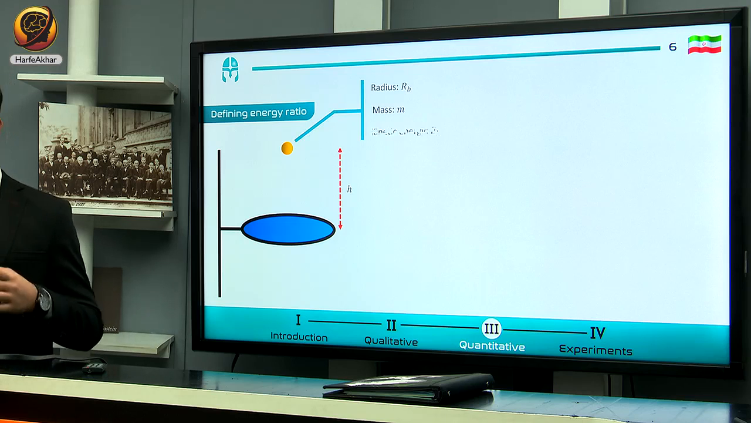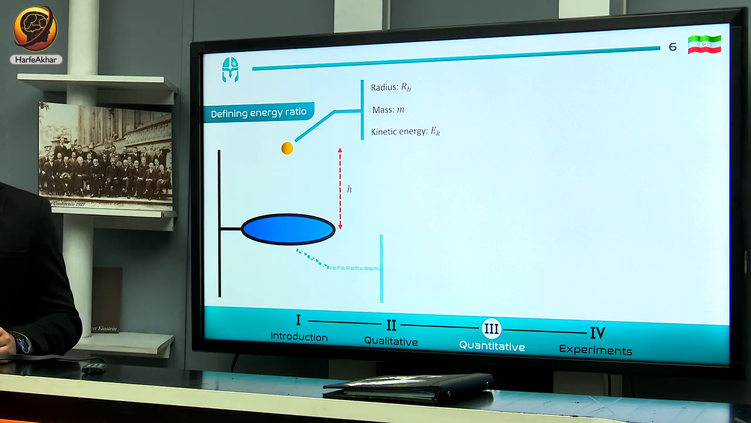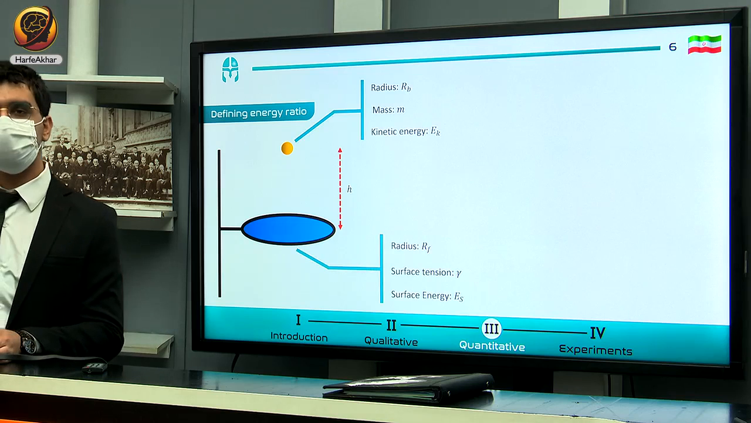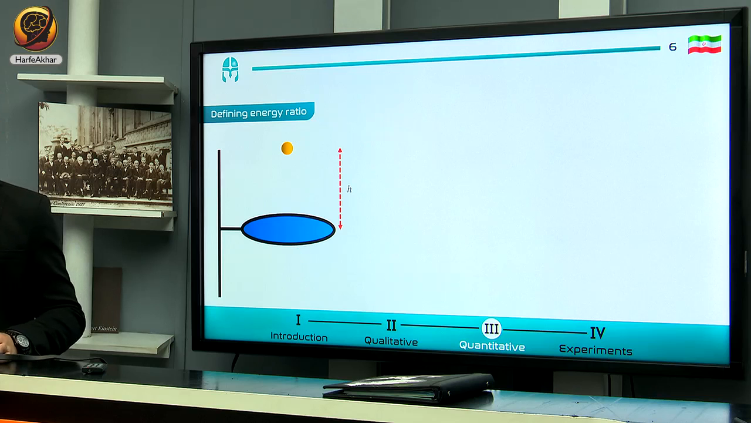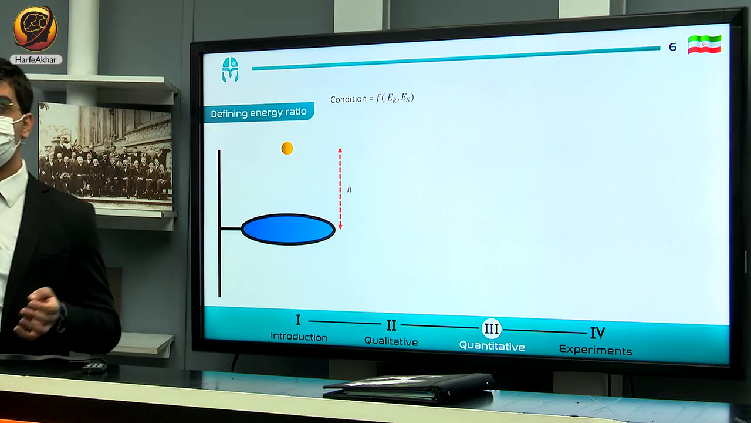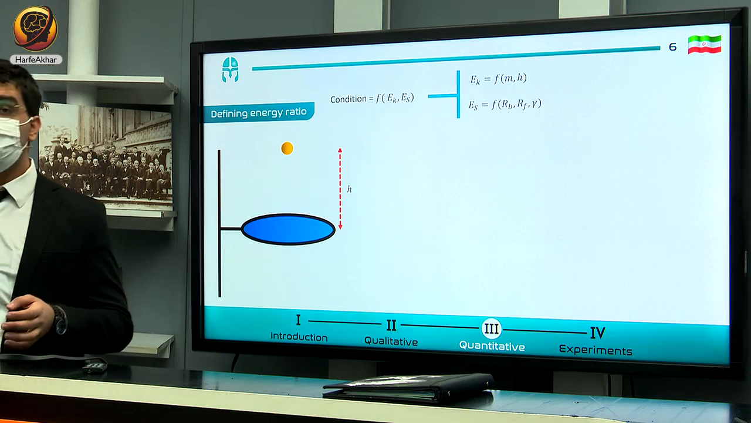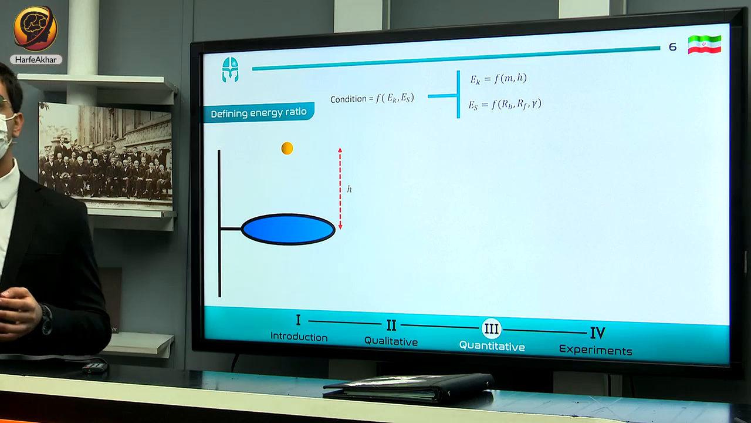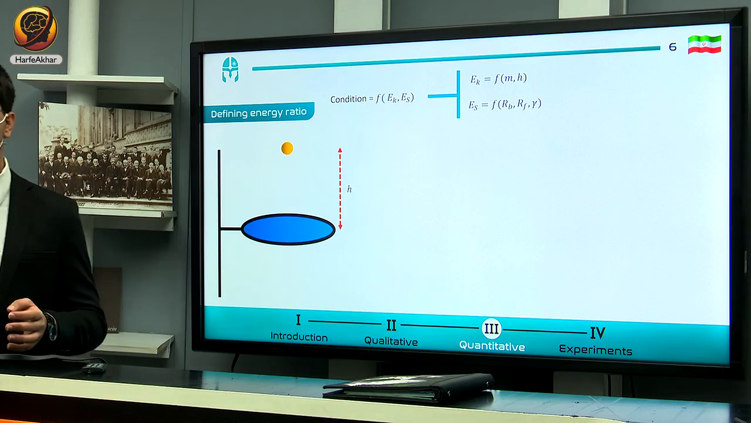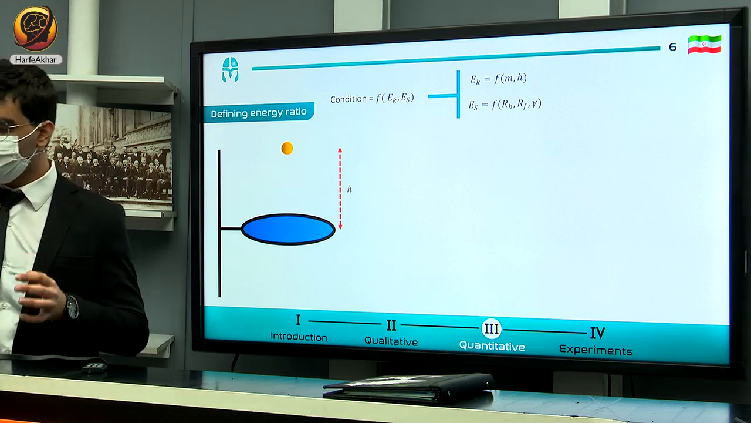For the particle, we have bead radius, mass, and kinetic energy. And for the surface, we have filter radius, surface tension, and surface radius. Here we say that the condition of the particle is a function of these two energies. Why? Because kinetic energy is a function of mass and altitude of the particle, and surface energy is a function of bead radius, filter radius, and surface tension. Therefore, these two include all parameters.